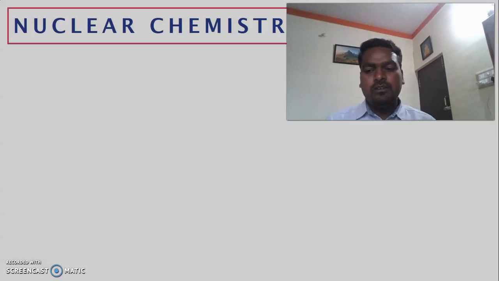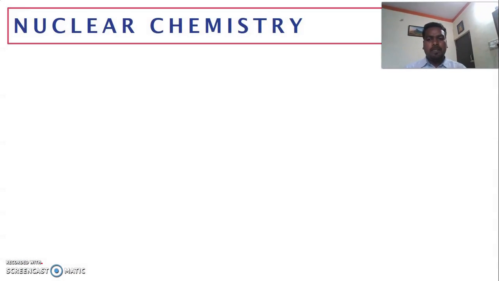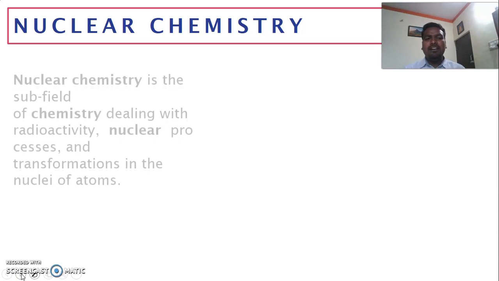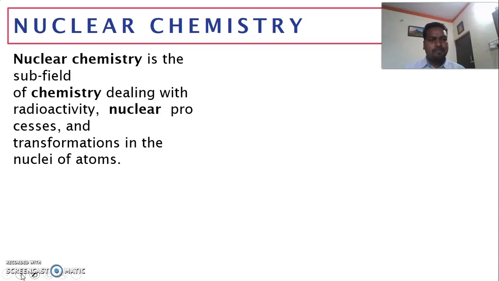Before going to study all those things, you must know some of the basic things which are necessary in order to understand some of the fundamentals of nuclear chemistry and its applications. So first, you must know nuclear chemistry. Nuclear chemistry, as I said, is a multidisciplinary branch of science. It mainly focuses on radioactive phenomena and nuclear reactions, nuclear transformations which happen in the nucleus.